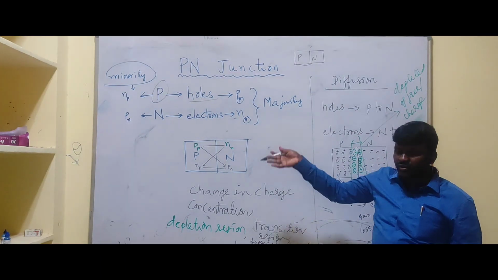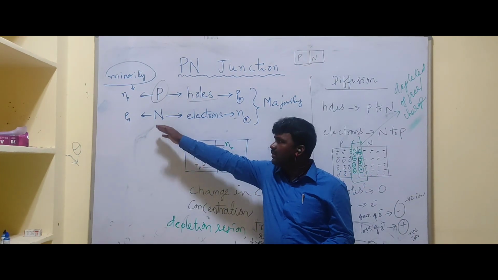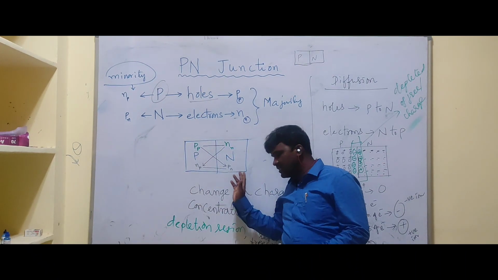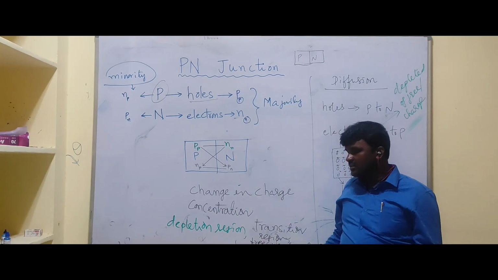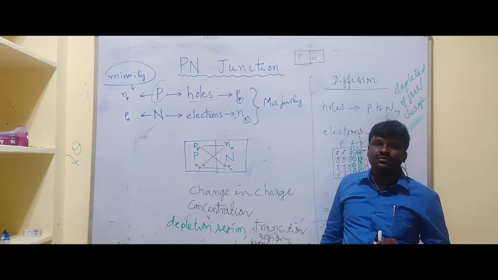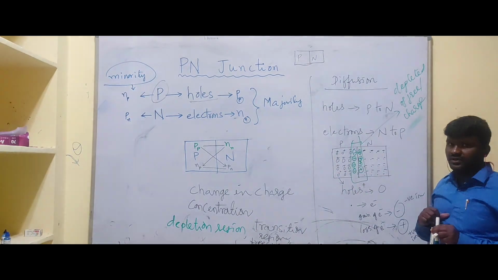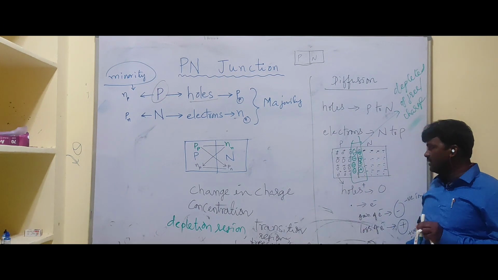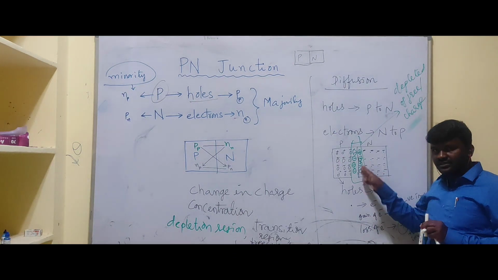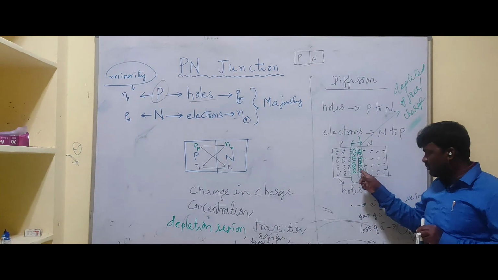This plane or junction separates P and N, so it is called a PN junction. After that we discussed majority and minority charge carriers. The majority charge carriers on P side are holes, and on N side are electrons. Because of this charge concentration gradient, there is diffusion of charge carriers from one place to another, and that forms the depletion region. It does not consist of free charge carriers like holes and electrons, but of immobile charge carriers.